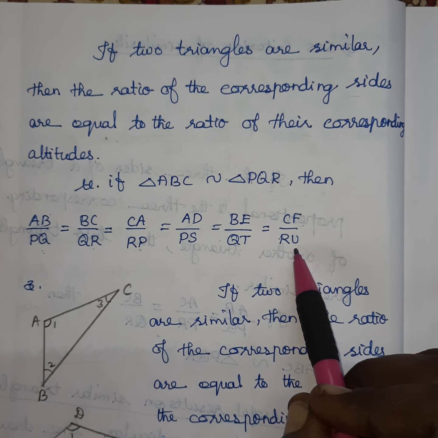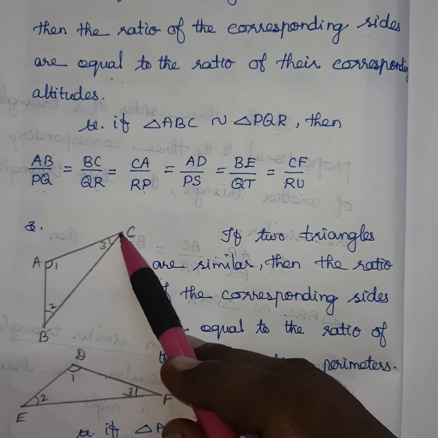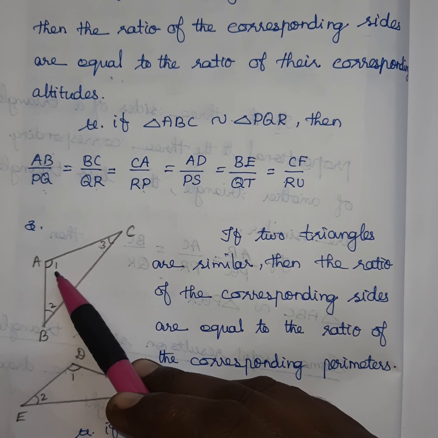Here two triangles are given. The corresponding sides are equal. The ratio of corresponding sides is equal to the ratio of the corresponding perimeters. That is the third result. How to find the perimeter? Just add all the side lengths, and you will get the perimeter.